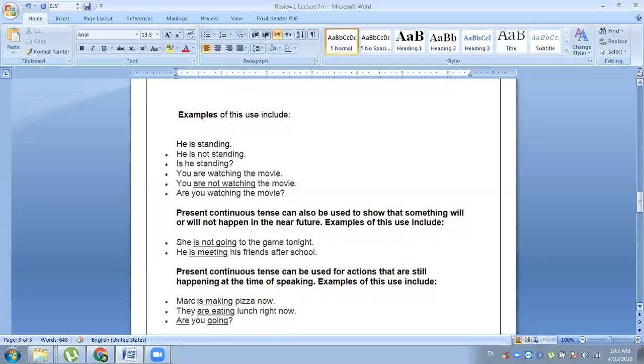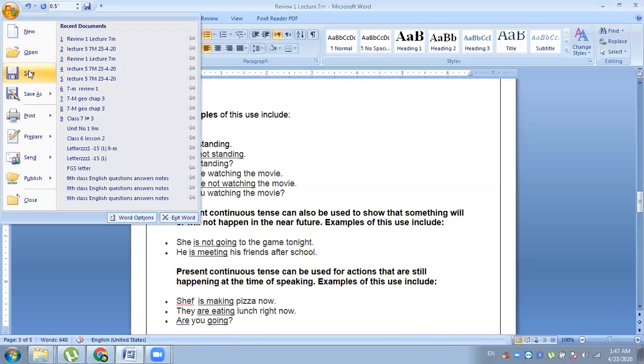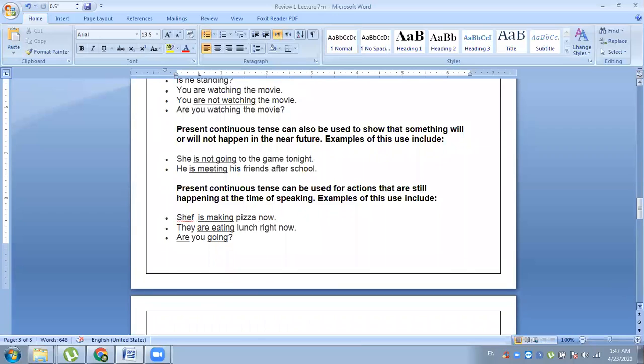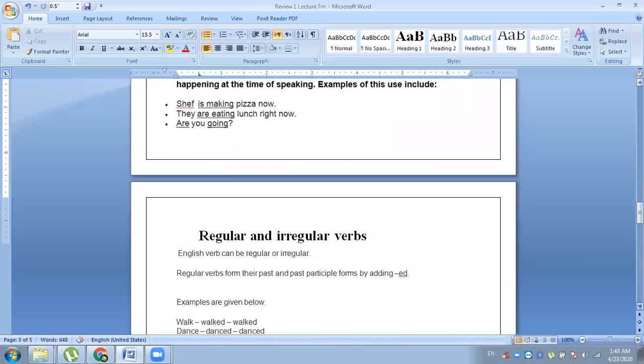And the present continuous tense can be used for actions that are still happening at the time of the speaking. Examples of the use include: Mark is making pizza now. He is making pizza now. Chef is making pizza now. They are eating lunch right now. Are you going? So these are the examples of the question sentences.